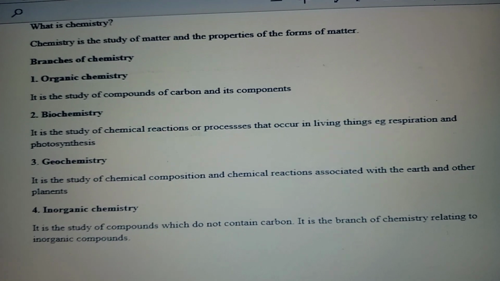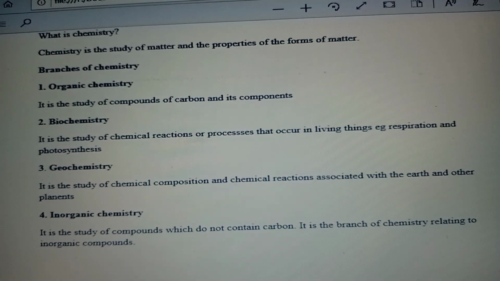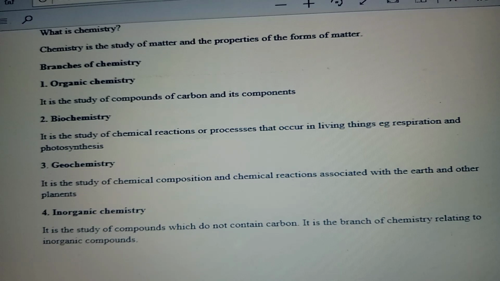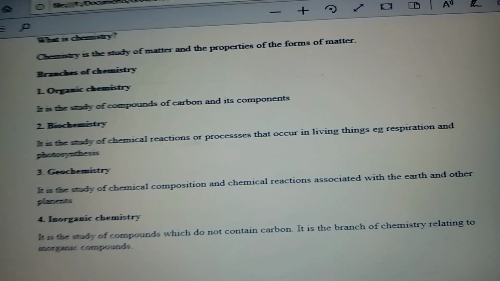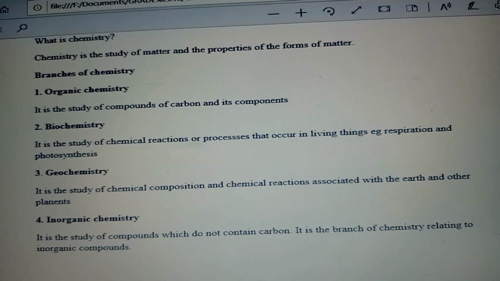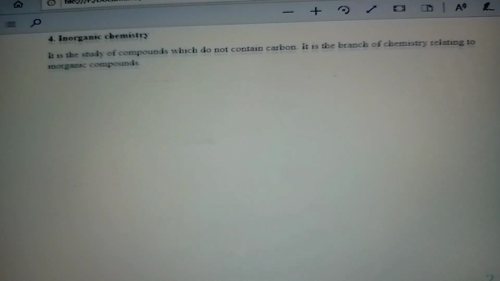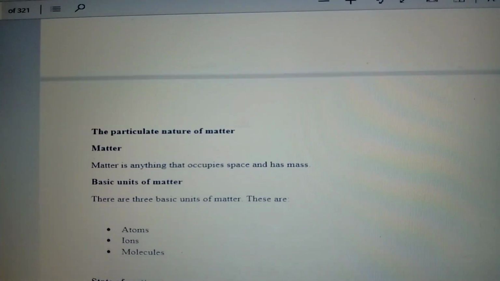So we have two different branches which are like opposites of each other: organic and inorganic chemistry. In organic, there is carbon. In inorganic, there is no carbon. So those are branches of chemistry. We have four branches of chemistry.